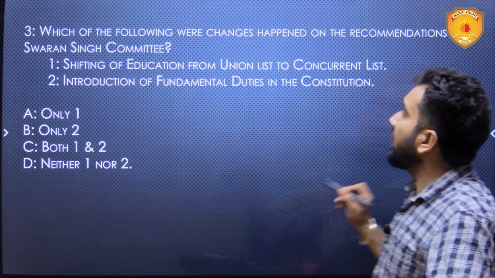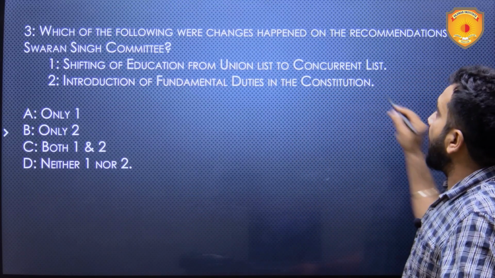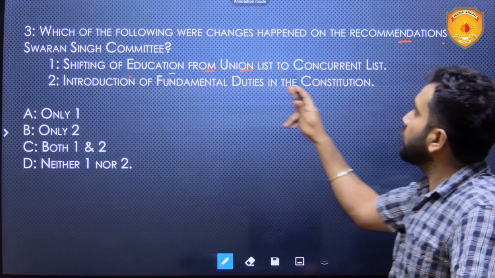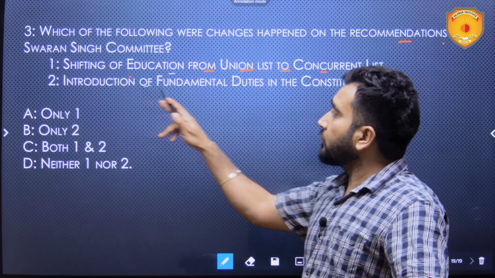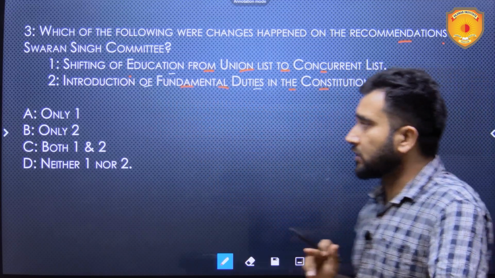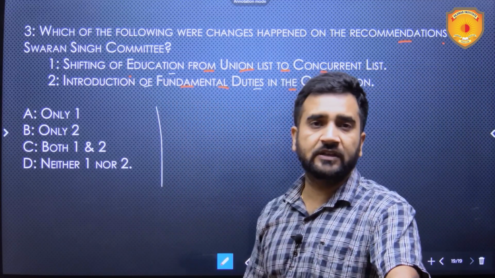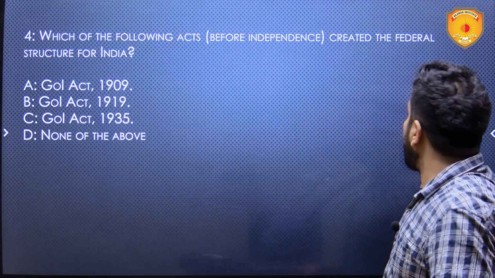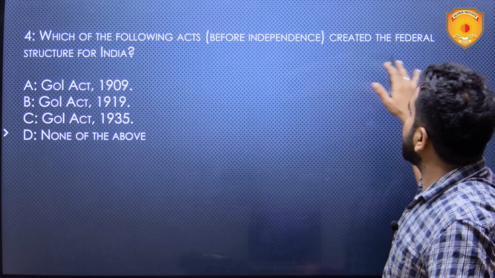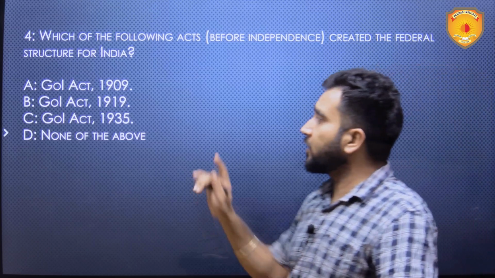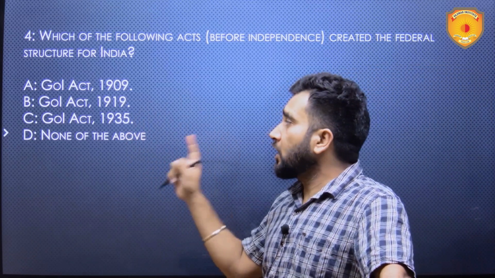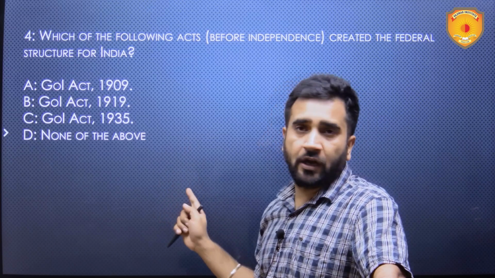Next is which of the following were changes happened on the recommendations of Swaran Singh Committee? Shifting of education from union list to concurrent list, introduction of fundamental duties in the constitution. Which among these statements are true? Carefully answer this question. Fourth, which of the following acts before independence created the federal structure for India? Government of India Act 1909, Government of India Act 1919, Government of India Act 1935, or none of the above.